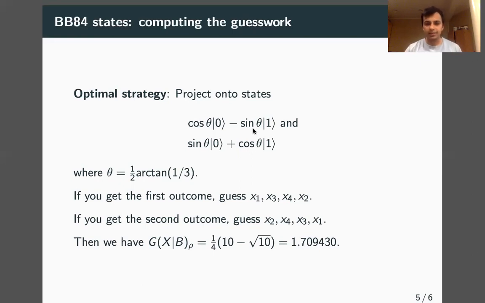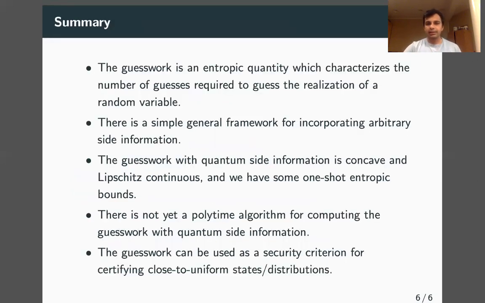Now to summarize the whole talk, the guesswork is an entropic quantity, which is kind of generalizing entropy, you could say. It characterizes the number of guesses required to guess the realization of a random variable when the guesses are of the form of linear search. That is, you can only ask, is x equal to x? Then there is a simple general framework for incorporating side information, which is arbitrary, whether it's classical or quantum. This work is not original by us, but it's nice to know that this overall framework is the same.